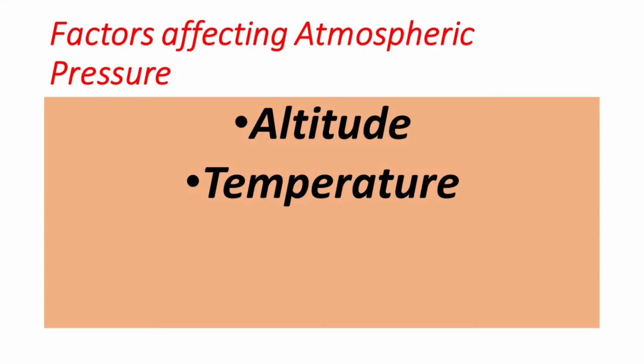Now what are the basic factors which affect atmospheric pressure? The first one is altitude. Altitude means height. The greater the height, as we move up, the air becomes thinner and atmospheric pressure decreases. As we come down to sea level, the air becomes thicker and the atmospheric pressure increases.